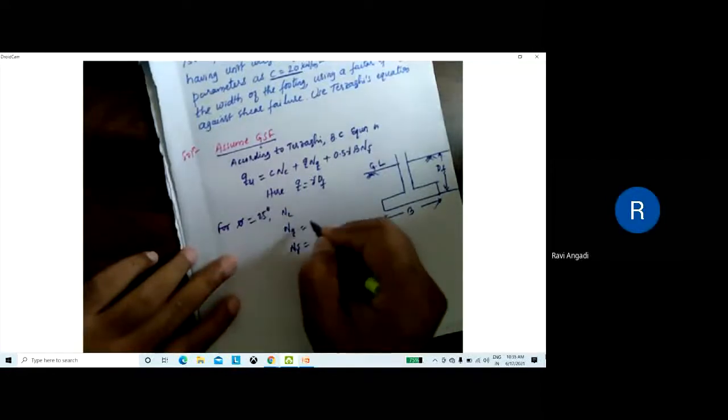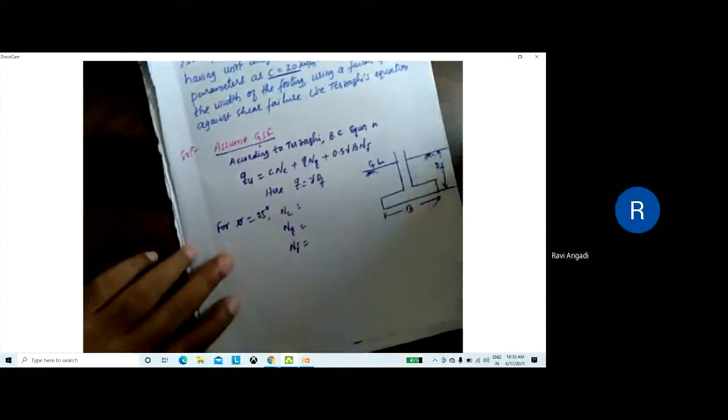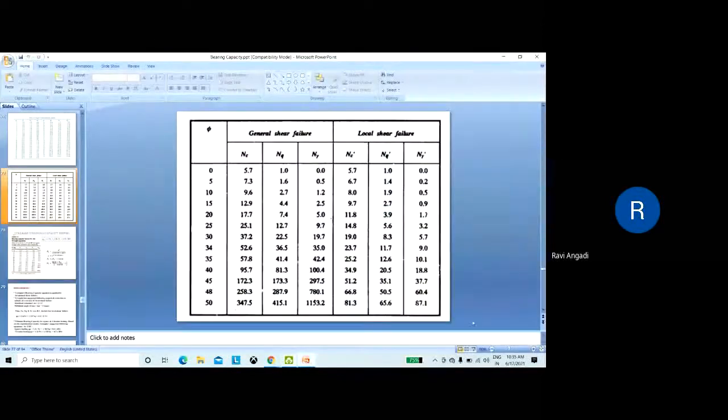Assuming general shear failure, look at the general shear failure table. Nc is equal to 25.1, Nq is 12.7, and N gamma is 9.7.